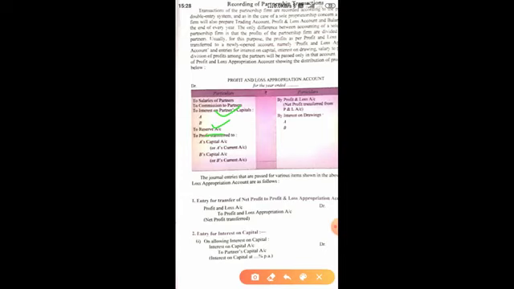So after adjustment of the entire account, if the credit side is more, for example, if this side is 25,000 and this side, that means the debit side, is less than 25,000, the remaining amount will be profit, and that profit will be distributed among partners in their profit sharing ratio.